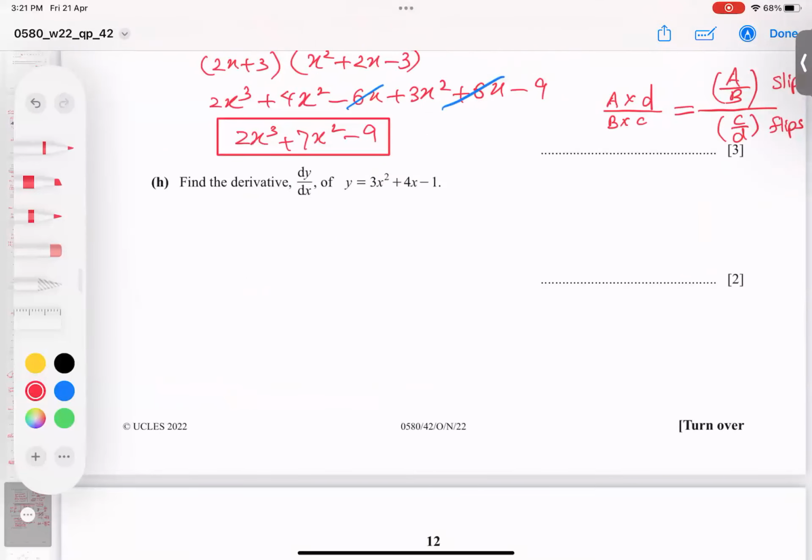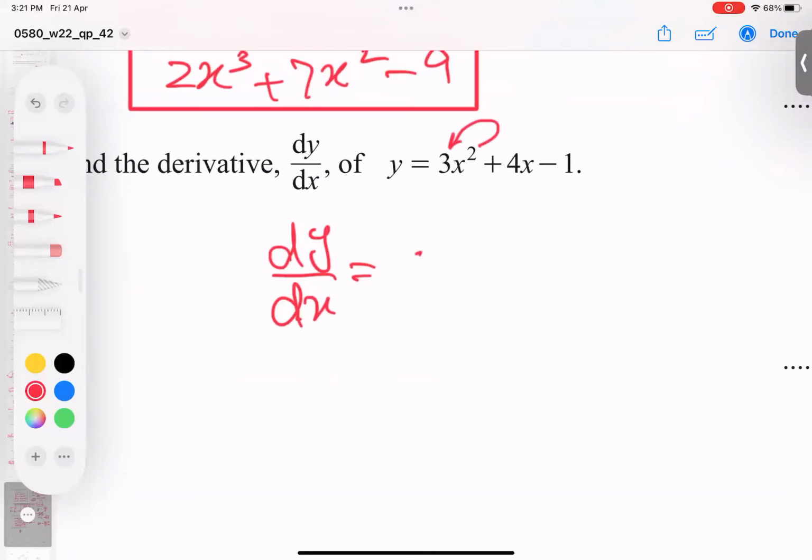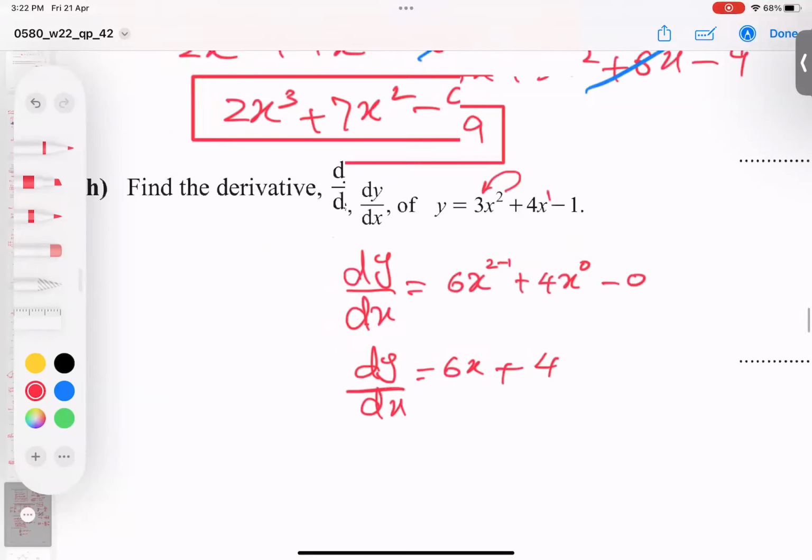Differentiation. Since 2020, this topic is coming regularly in exam papers because since then it's been added. What is the way of doing it? All of you know it. This 2 will multiply with that 6, and from power 1 less becomes 2 minus 1. And what is the power of this x? 1. So 1 multiplied with 4, this becomes 4 ones of 4, and from power 1 less becomes 0. And constant derivative is also 0. So 6x and something to power 0 is 1. And this is differentiation. I have done it.